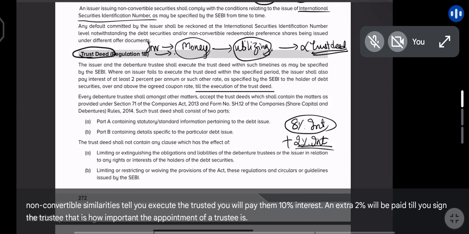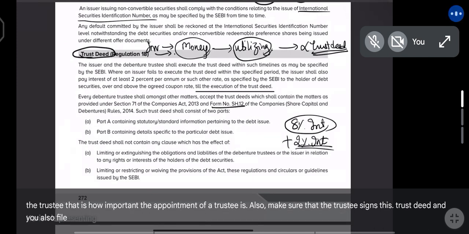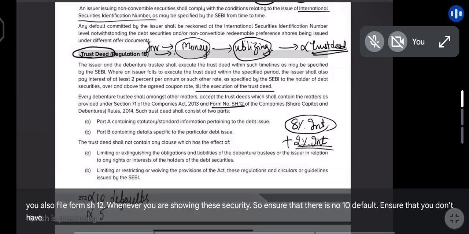And also make sure that the trustee signs this trust deed, and you also file form SH12 whenever you are issuing these securities. So ensure that there are no 10 defaults. Ensure that you don't have those 5 points with respect to your company or your promoter.